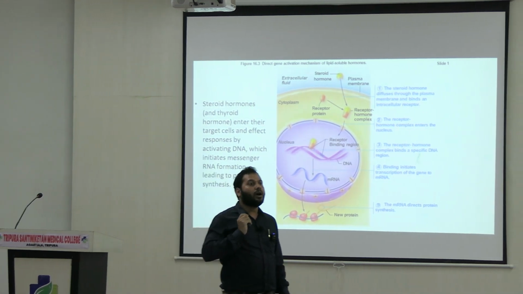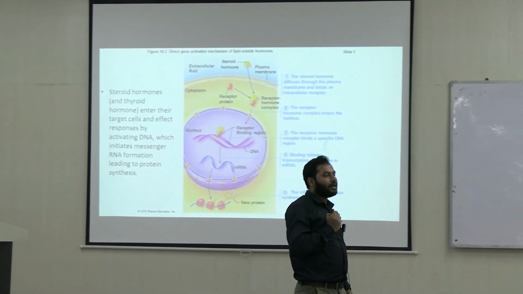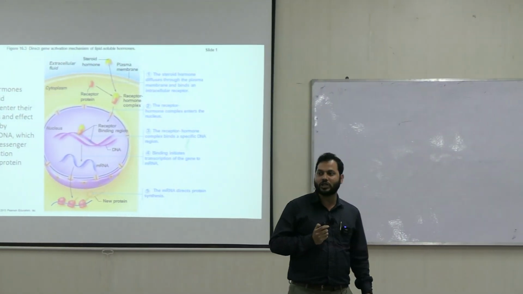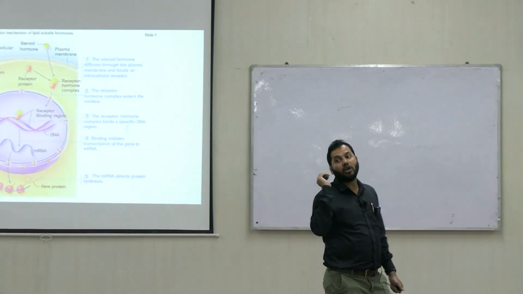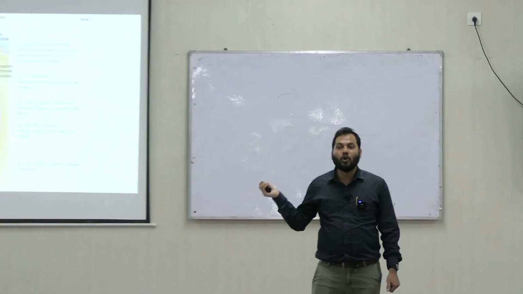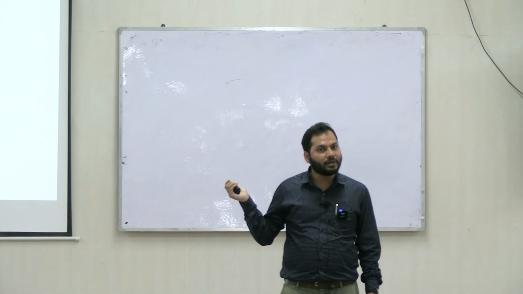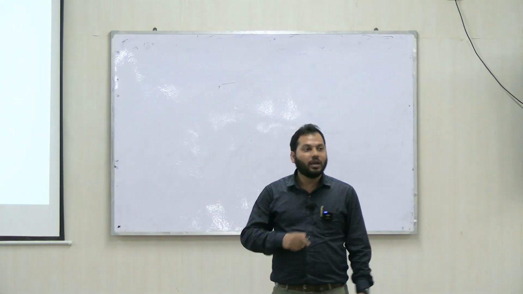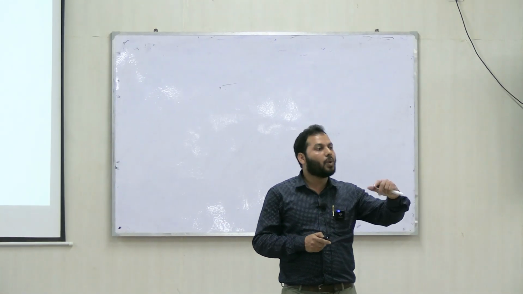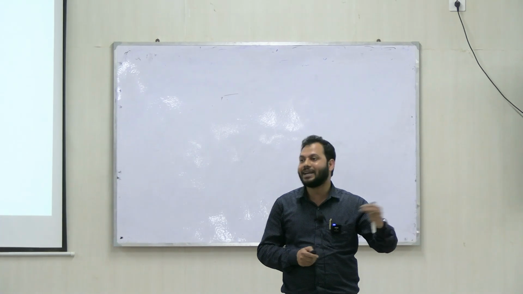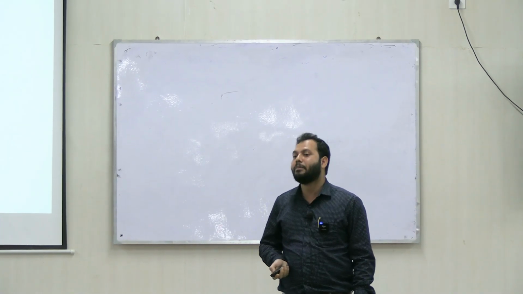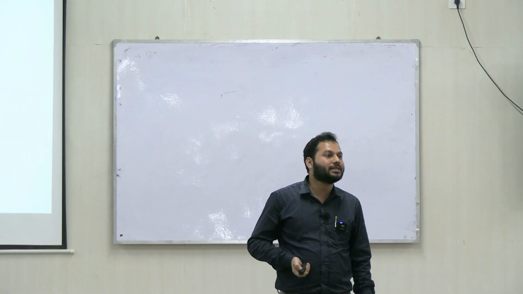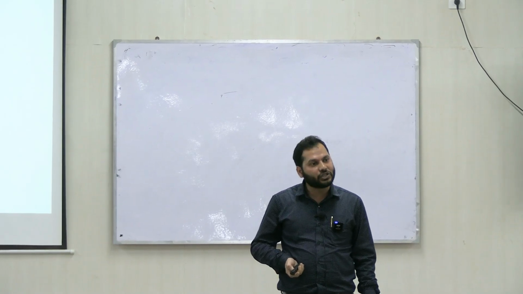So in this particular case, estrogen or testosterone are steroids. They follow this mode of hormone action, where the receptors are present at two sites, one in the intracellular cytoplasm and another inside the nucleus. First the hormone binds, and accordingly they change the cellular characteristics.